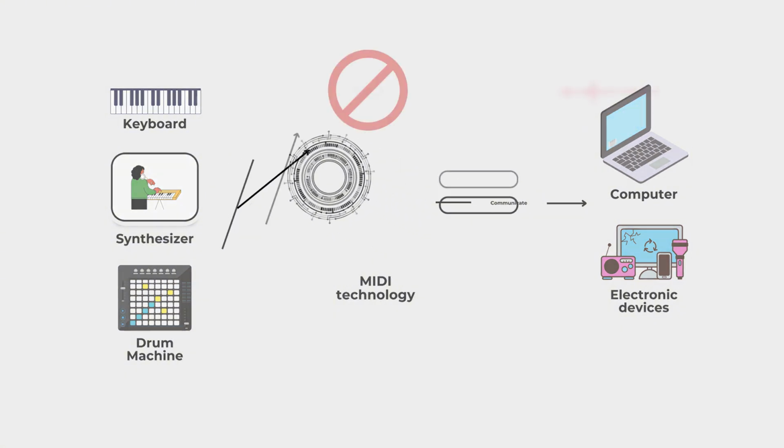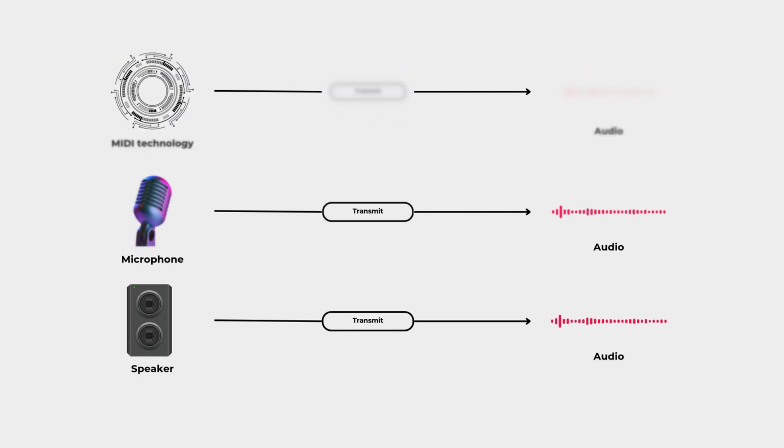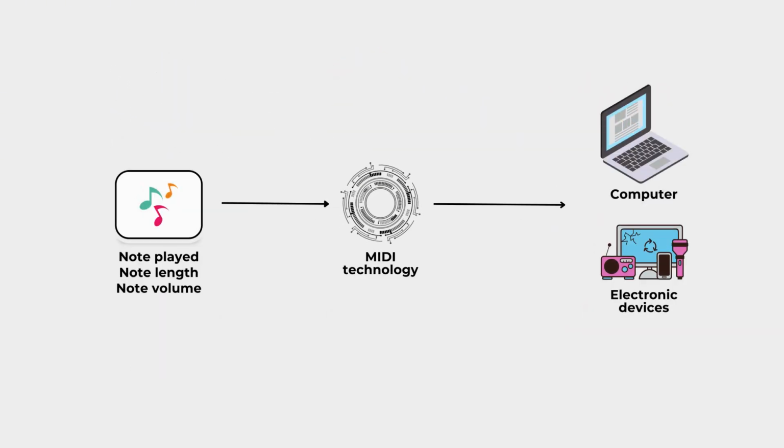MIDI doesn't actually transmit audio like a microphone or speaker does. Instead, it sends information about things like which notes are played, how long they are held, and how loud they are played.